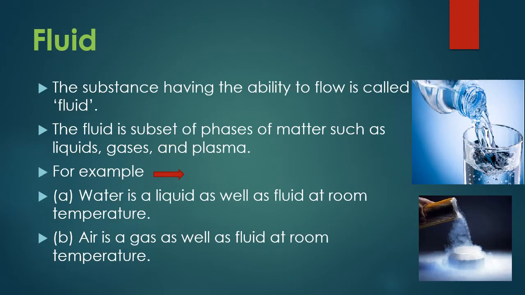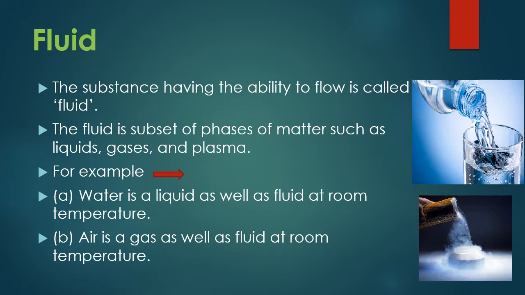Now here, first of all, you see the slide regarding the fluid. The first definition we can give for the fluid is that a fluid is a substance which is able to be deformed by applying some force. It means the substance which is able to be deformed is called the fluid.